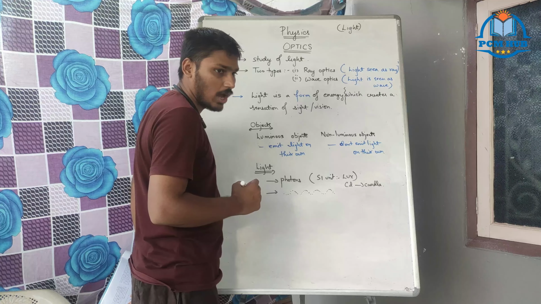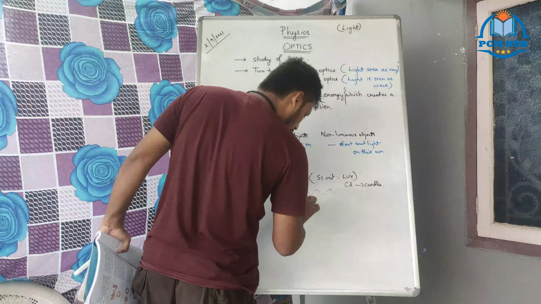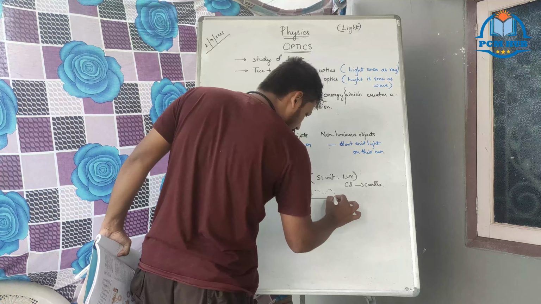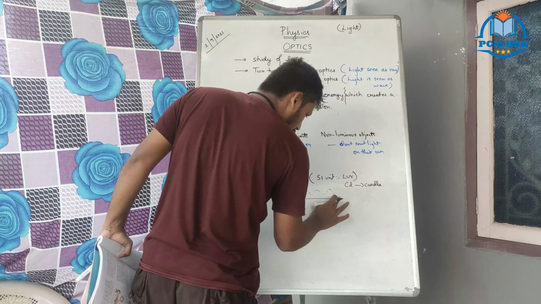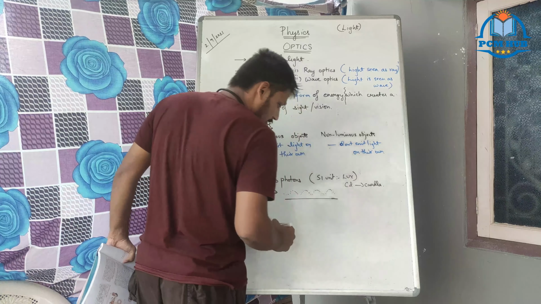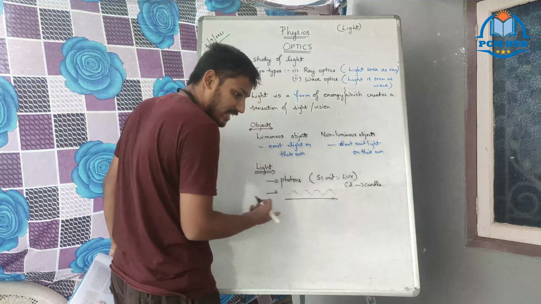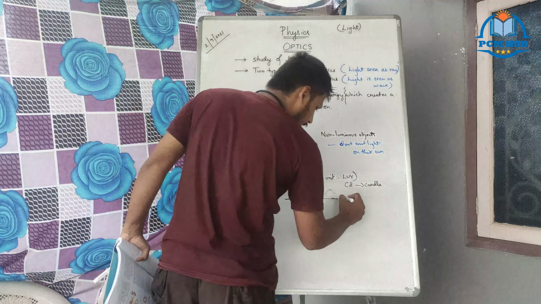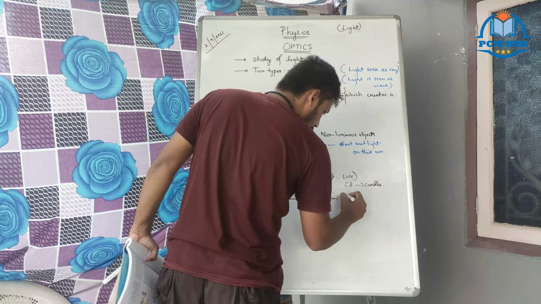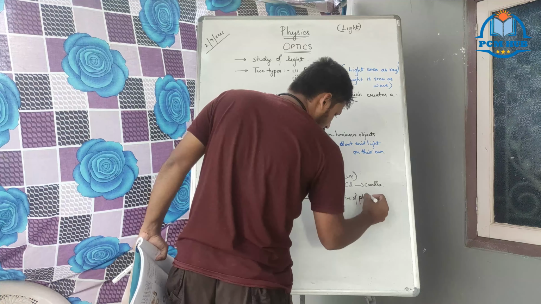So all the photons combined together, when they travel a long distance, are seen like a line. This single line is called a line of photons. That is a bunch of photons.